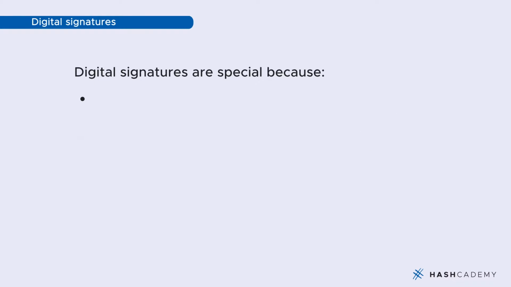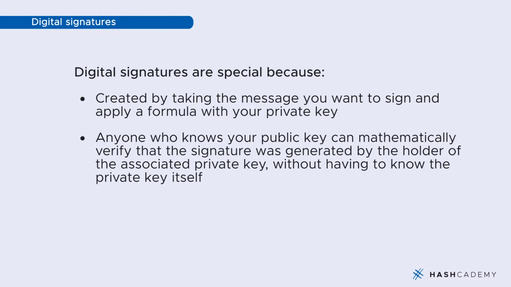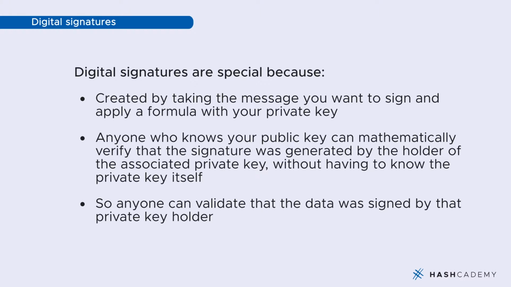So what is so special about a digital signature? Well, a digital signature is created by taking the message you want to sign and applying a mathematical formula with your private key. Anyone who knows your public key can mathematically verify the signature was generated by the holder of the associated private key, but without knowing the private key itself, which means anyone can independently validate that this piece of data was signed by the private key holder of this public key.